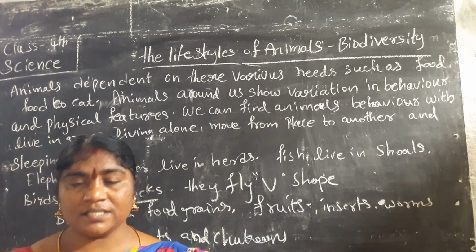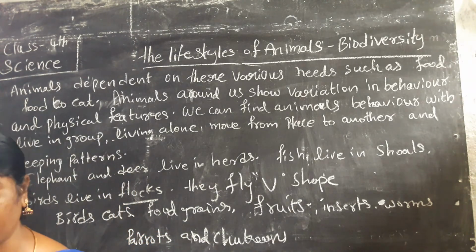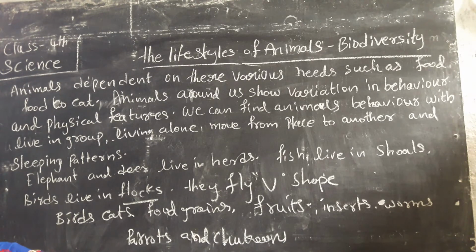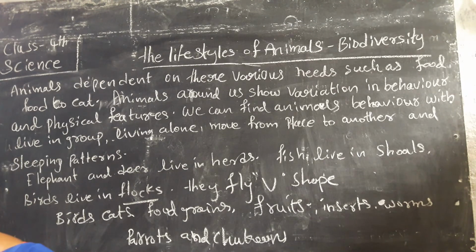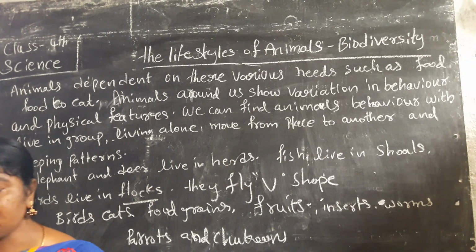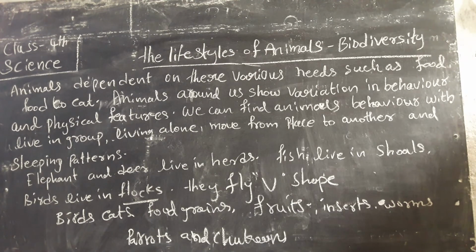Different birds also eat different types of food. We learned that birds eat seeds, fruits, insects and worms. Parrots and chickens eat fruits. Woodpeckers, hummingbirds and sunbirds suck the nectar of flowers. Vultures and eagles eat the flesh of other animals. Penguins and kingfishers eat fish. Swallows and shrikes eat insects.